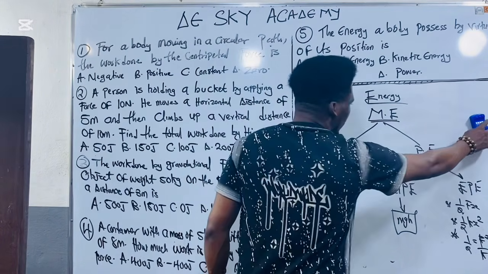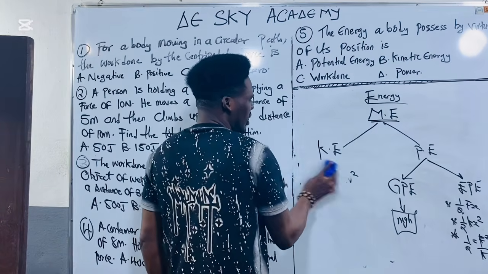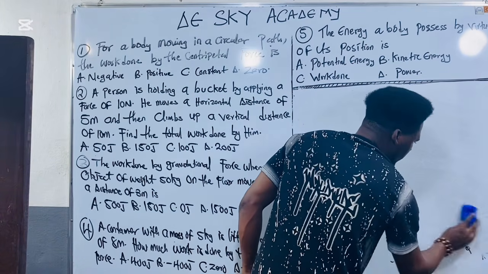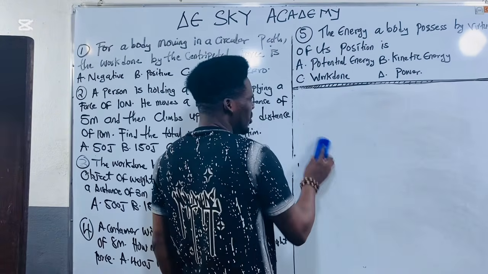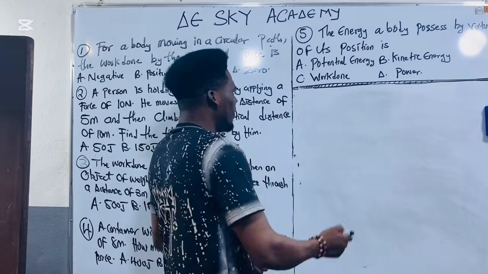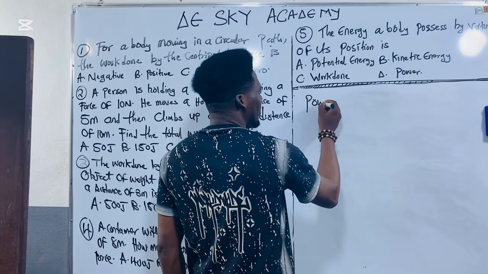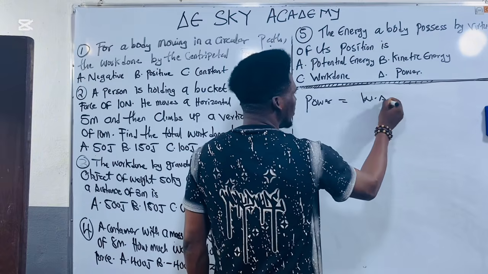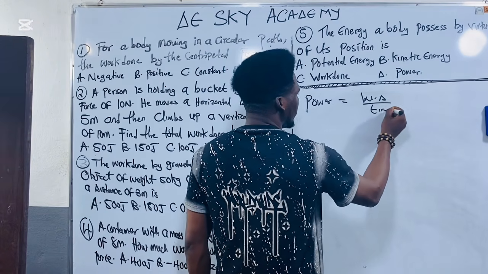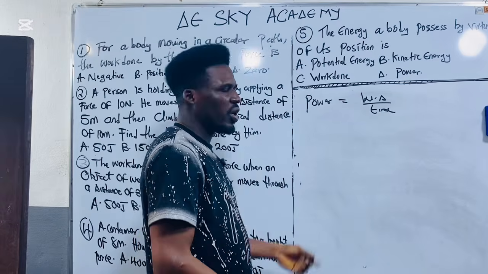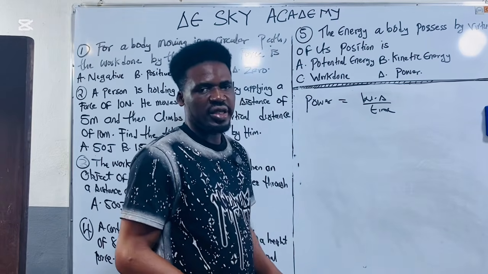So we are done with energy. The last concept of this topic is called power. What is power? The ability to do work. So therefore, if power is the ability to do work, the formula for power is work done over time. The rate at which work is done is called power. So rate has to do with time.